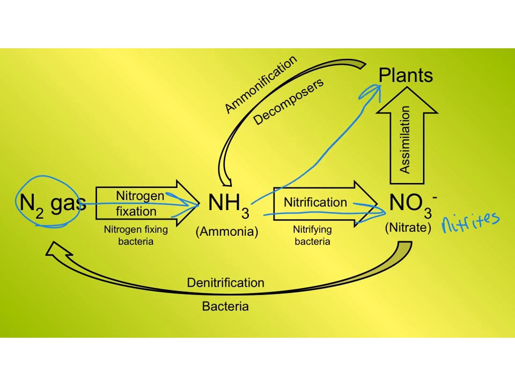So assimilation can happen, it can be absorbed into plants. Then those plants, if they die, or let's say an animal comes and eats the plant and then the animal poops, then we have the ammonification that's happening by our decomposers. Or we can have these nitrates and nitrites being denitrified. Denitrification can happen and convert it back into that N2 gas again. So we see this cycling in a couple of different ways.